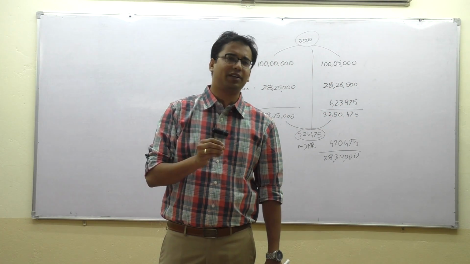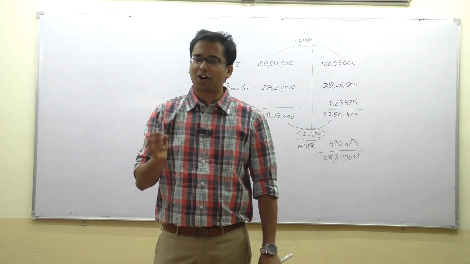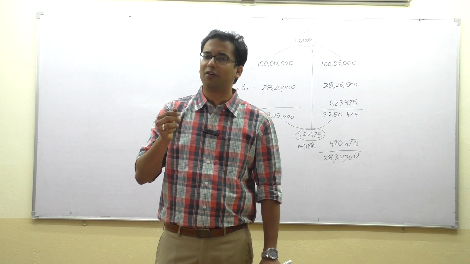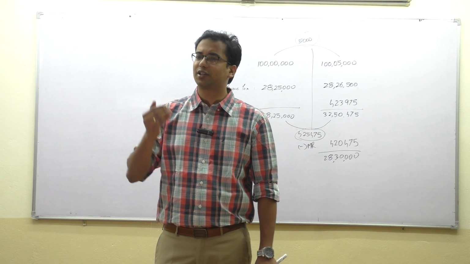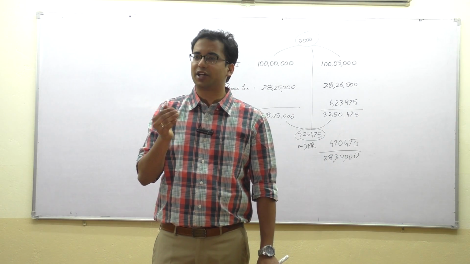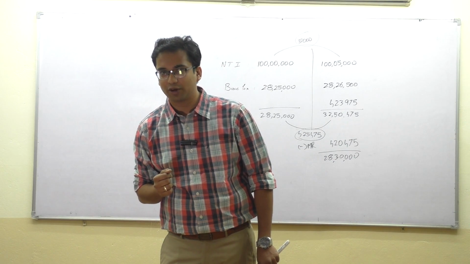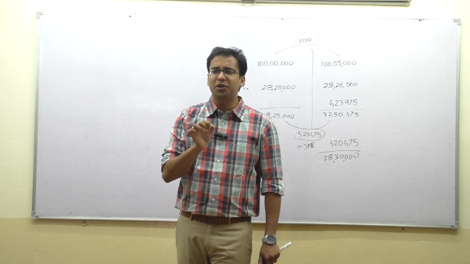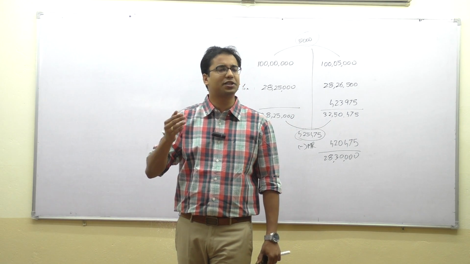The basic slab rates 0 to 2.5, 2.5 to 5, 5 lakhs to 10 lakhs. The concept of rebate under section 87A. The concept of rounding off under 288A and 288B. And of course, the concept of surcharge if the income exceeds 1 crore, an additional surcharge of 15%. Are we clear with this? Sure? Okay.